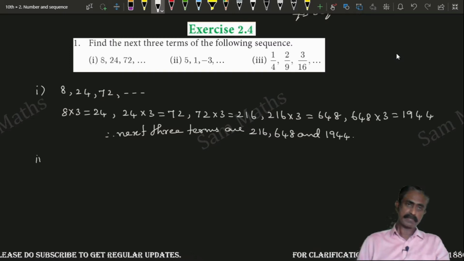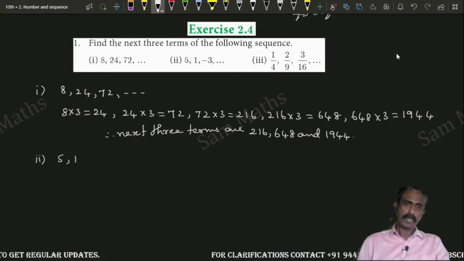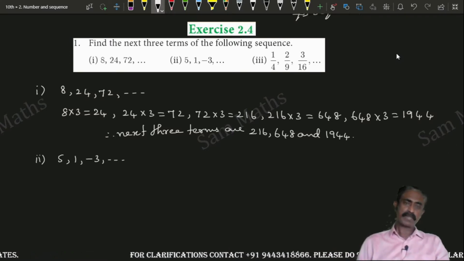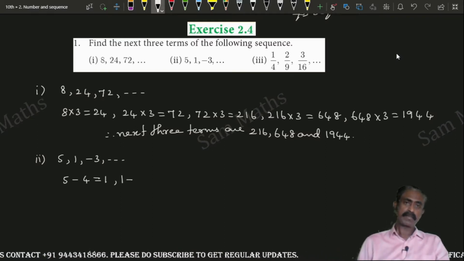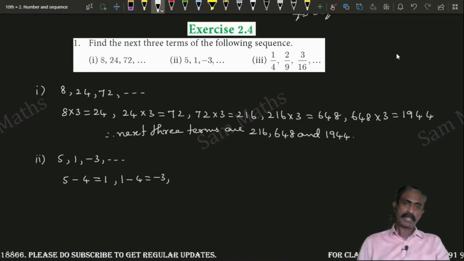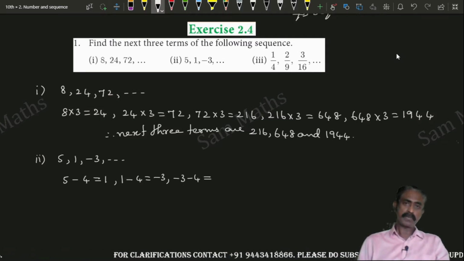Second subdivision, 5, 1, minus 3, etc. You just observe this. By subtracting 4 from 5, you are getting 1. From 1, you subtract 4, you are getting minus 3. The next term will be minus 3 minus 4 equal to minus 7.